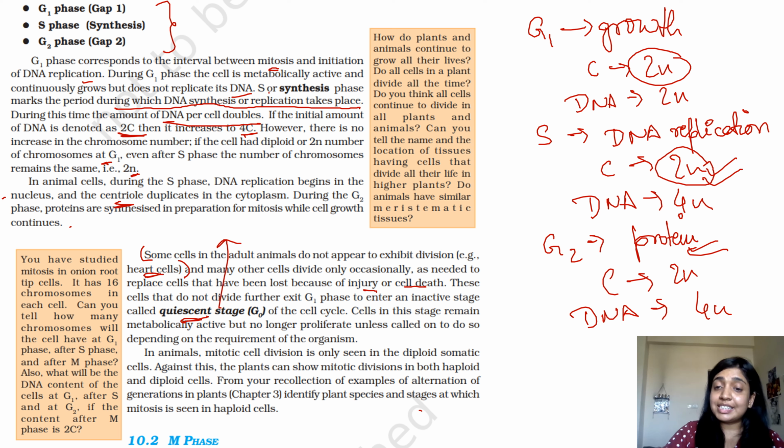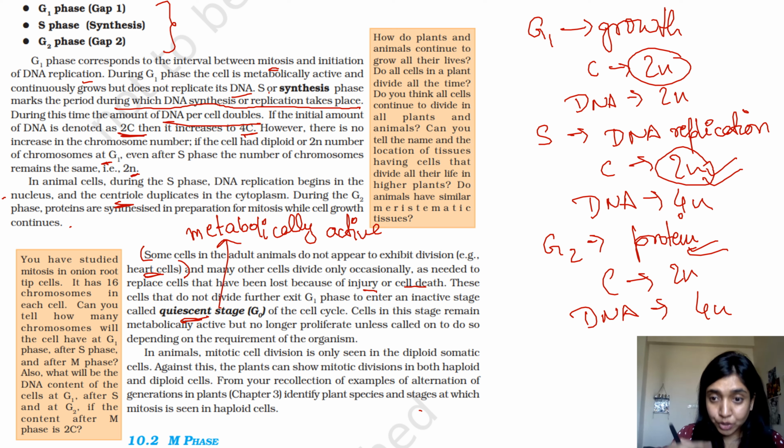Now, when you're talking about the quiescent stage, it is a stage in which the cell is still alive, still breathing, still consuming energy and food. So the cell is metabolically active. However, it is just not choosing to divide. It is choosing to live, but choosing not to divide at this particular stage. So they enter an inactive stage called the quiescent stage of the cell cycle. Cells in this stage remain metabolically active, but no longer proliferate unless called on to do so, depending on the requirement.